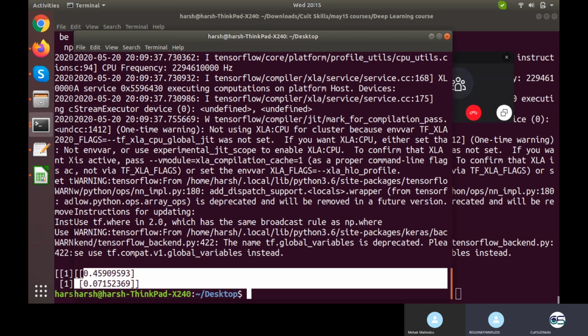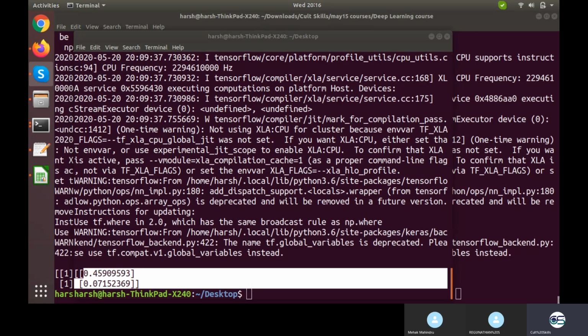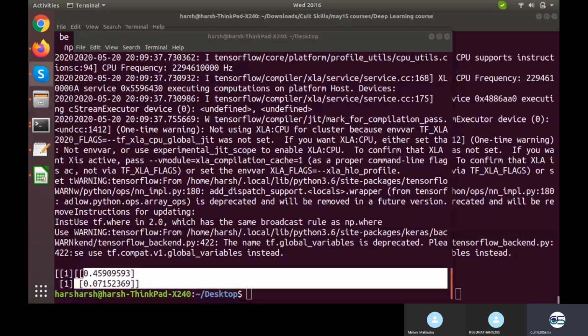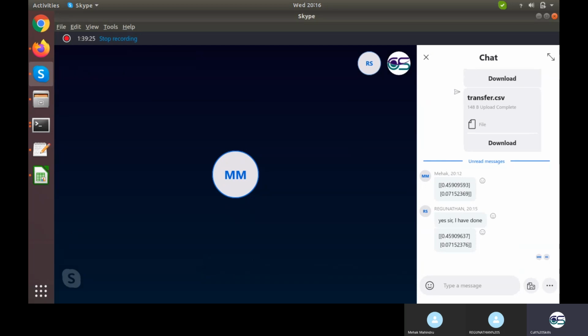Hello, yes, Raghunathan. Sir, at the last, it's different. For the last four digits difference, may it be considered or not? 45909593. The third is not much considerable, 9637. So mine and Mehak's turn out to be the same, and yours is a bit different, even on the second one as well. Might be something wrong, might be you have limited your processing that will not go beyond that, or rounding off or something like that. Might be the architecture you're using is 32-bit or 64-bit, that might impact it in a minimalistic way.